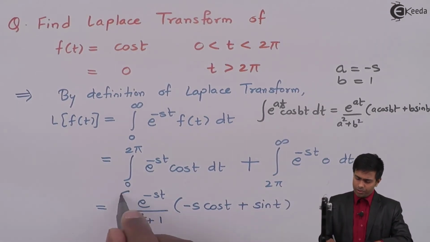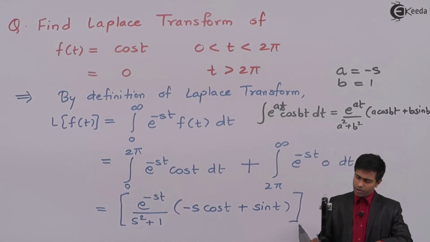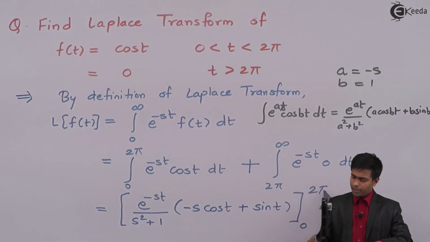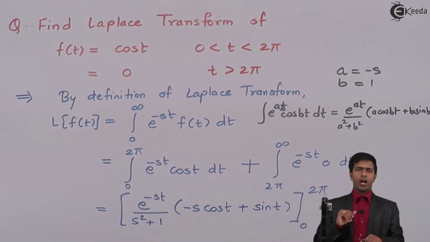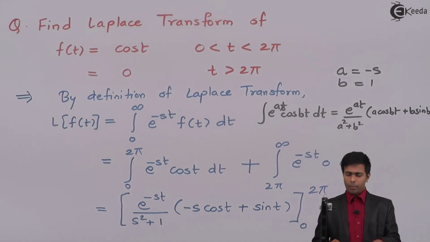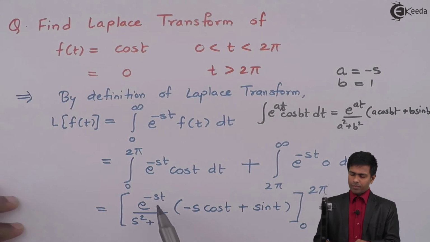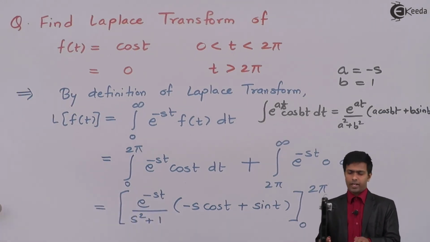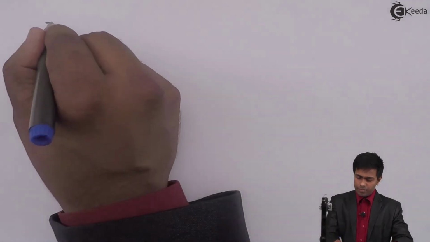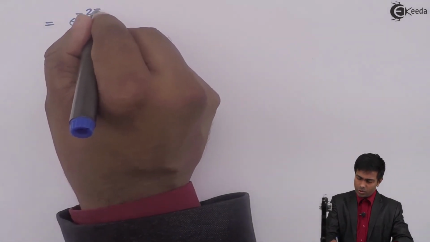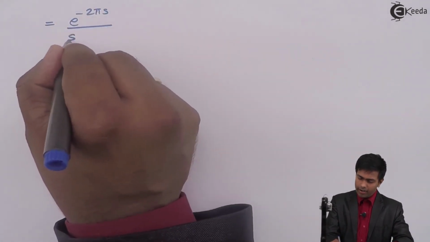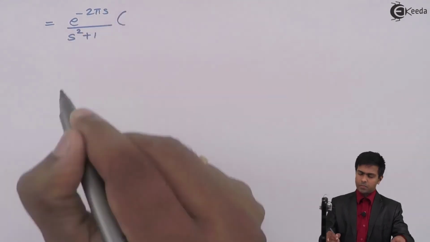Now let's substitute the upper and lower limits, which are 0 to 2π. We'll start with the upper limit and substitute 2π in the function. We'll get e raised to minus s into 2π, that is e raised to minus 2πs, upon s square plus 1 as it is.